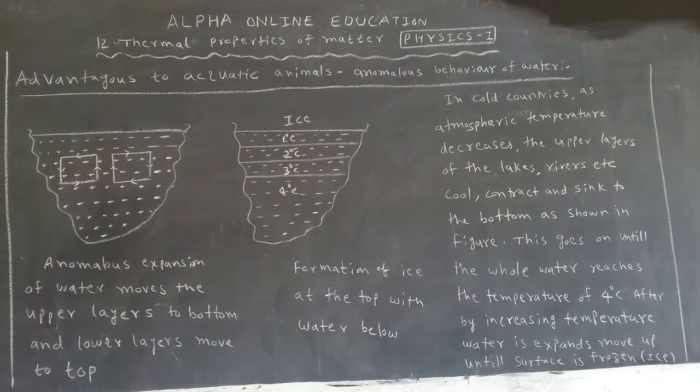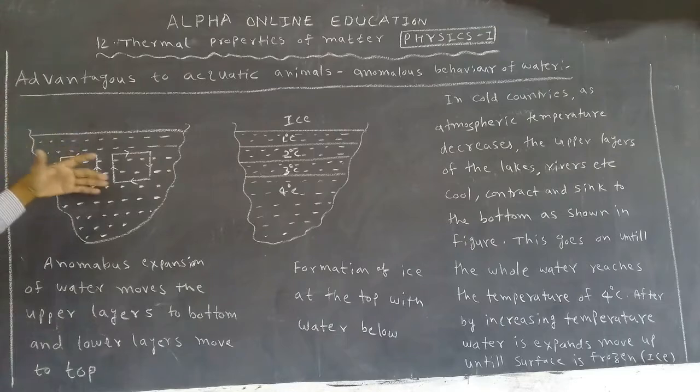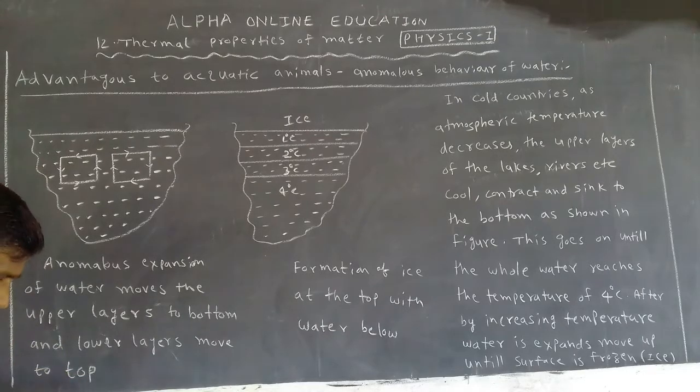In cold countries, as atmospheric temperature decreases, let the temperature be 10 degrees centigrade. As usual, the total water temperature is 10. Now the atmospheric temperature reduces from 10 to 5, then after 4. When the temperature decreases, the volume also decreases.